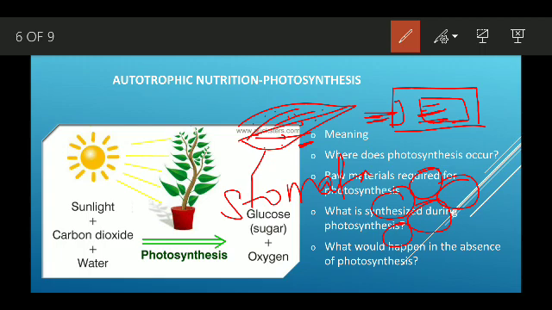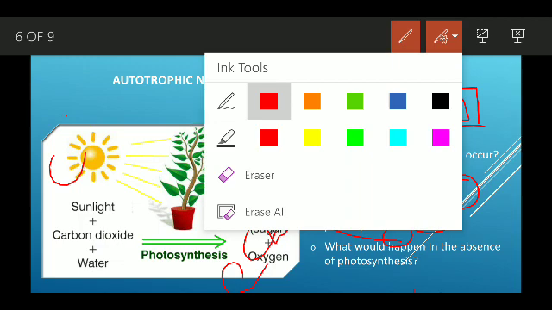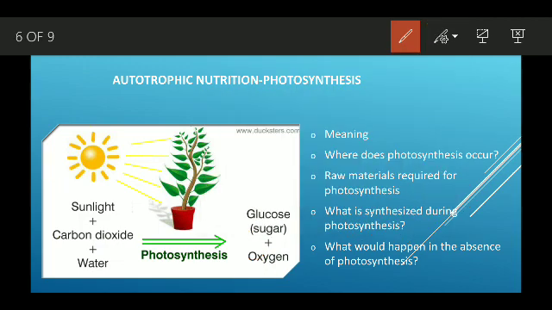Those green pigments are called chlorophyll. So make it clear: the green pigment is called chlorophyll, and the opening on the leaf is called the stomata.